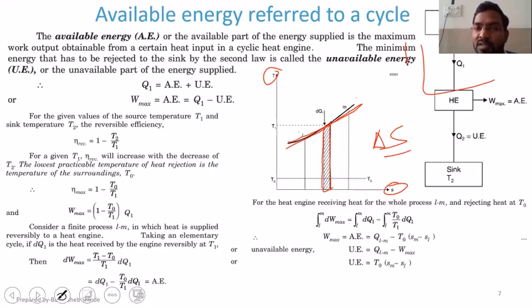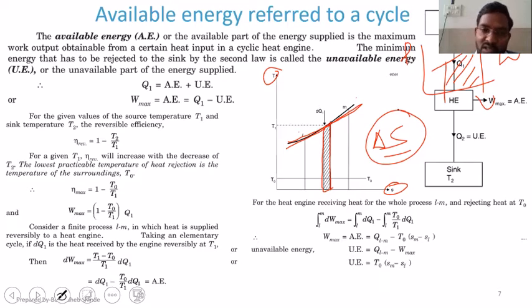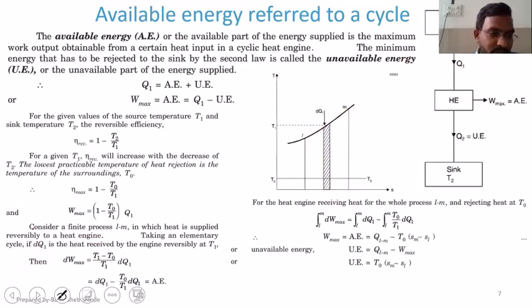Just like in a PV diagram, if you have plotted a process, the area under the curve is nothing but the work transfer. But in a TS diagram, or temperature entropy diagram, the area under the curve is change in entropy. Okay. So let's consider in this diagram, there is one segment at temperature T1, and at that temperature T1, dQ1 is the total heat entering the system, and it is rejecting heat at temperature T0, that is atmospheric temperature.